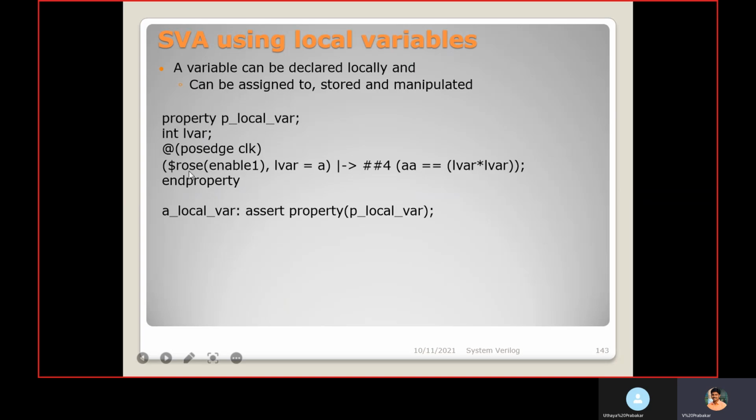Then if enable becomes 1, I need to check for this construct, and after 4 clock cycles, I am checking AA is equal to the value. So based on the A signal, this local variable receives the A value. So with the LVAR value, we are checking the AA signal. In this way we can define variables locally, assign values to that variable, and use it for manipulation purposes.